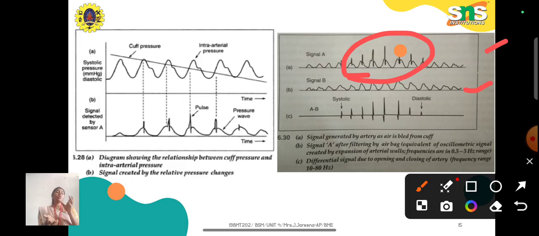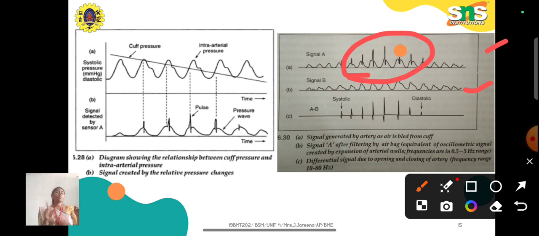You can also call this the differential oscillometry method. Here you are also going to listen for the sound, but there is no need for a stethoscope; in place of sound you focus on the vibration of blood vessels. That vibration causes variation in the pressure, so your motto is to focus only on pressure variation.